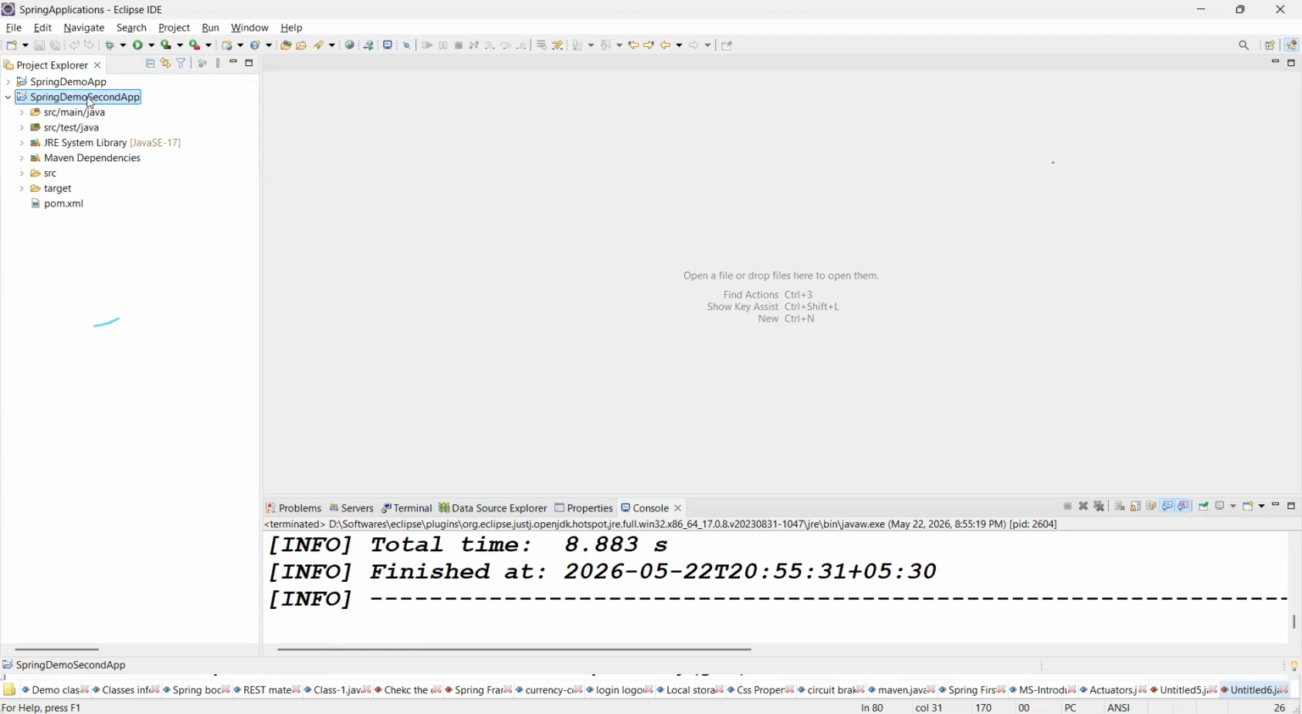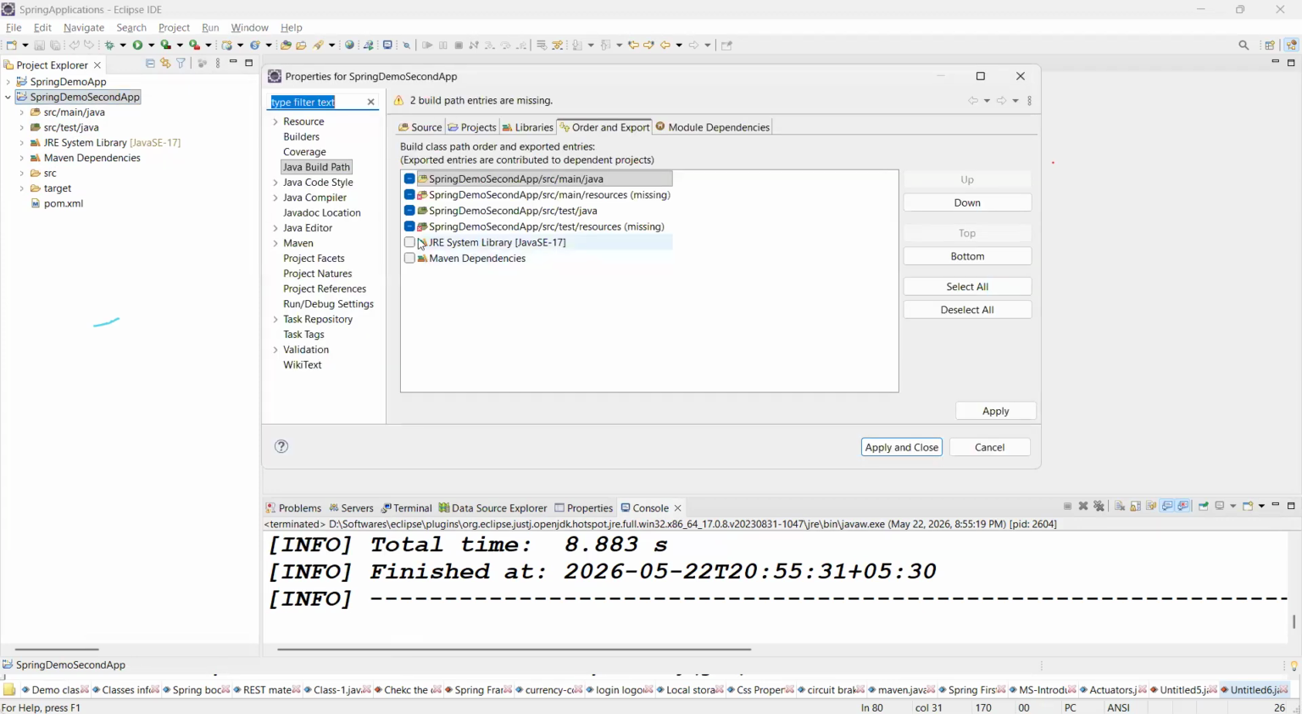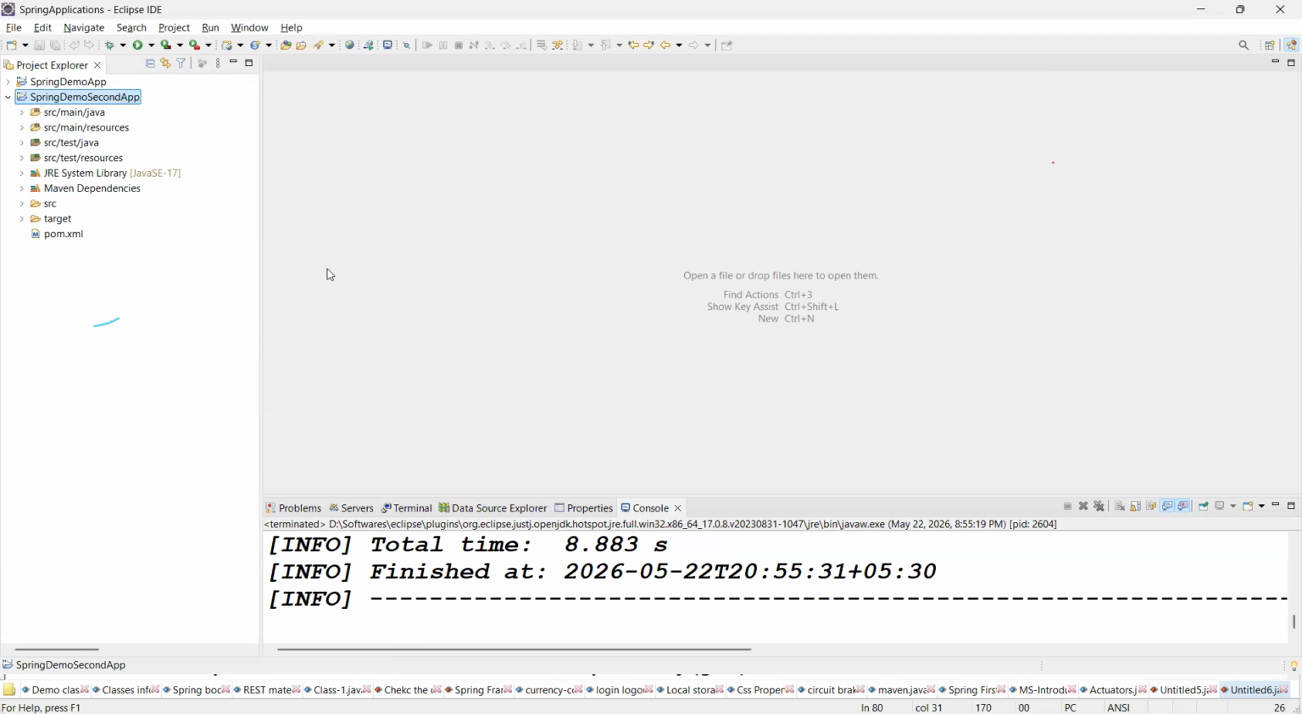Right click on the project, go to Build Path, then Configure Build Path, and select these two checkboxes. Click on Apply and Close. See guys, now you got the resources folder, right? Good.